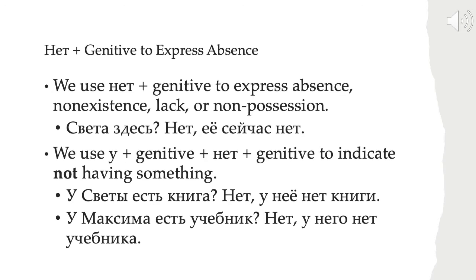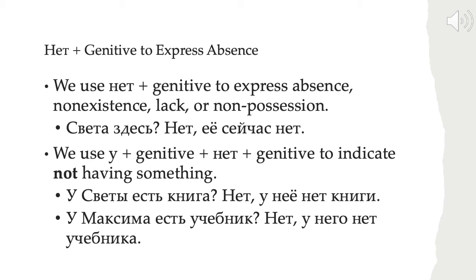So far, we've learned about using the genitive to express possession. But in Russian, the genitive is also used to express absence, non-existence, or lack, when something is not there or we don't have something. So for example, we could say, Света здесь? Is Sveta here? Нет, ее сейчас нет. No, she's not here right now. Because Sveta is not here, we put her in the genitive.